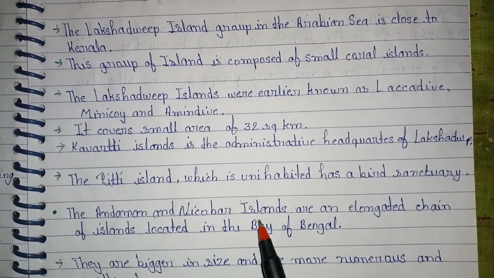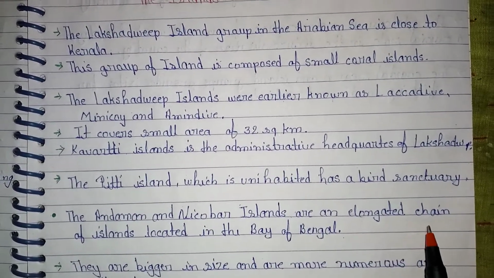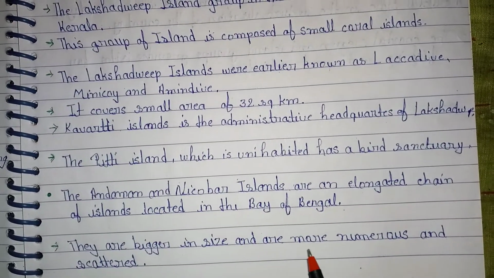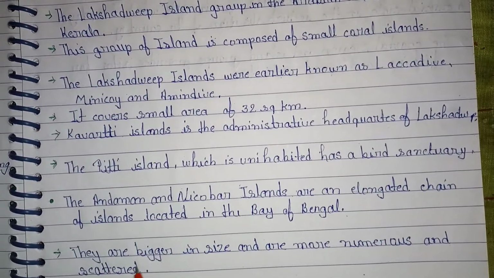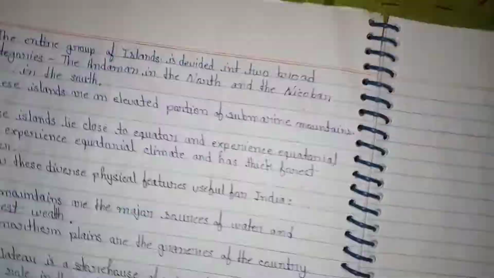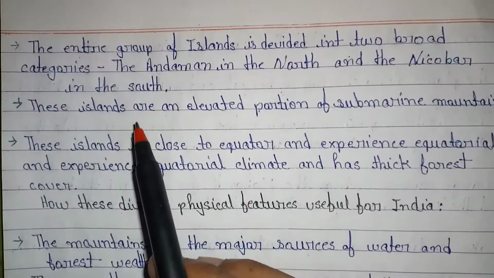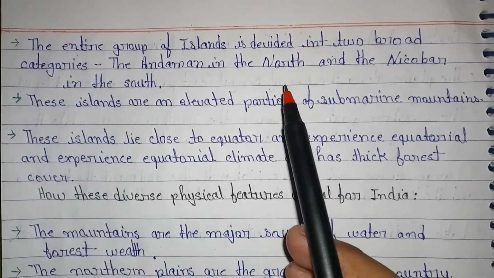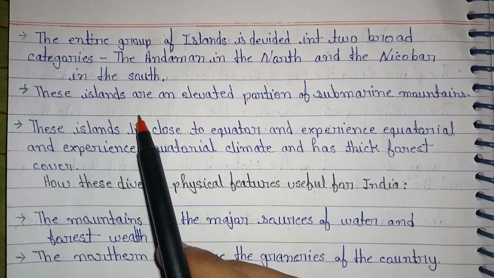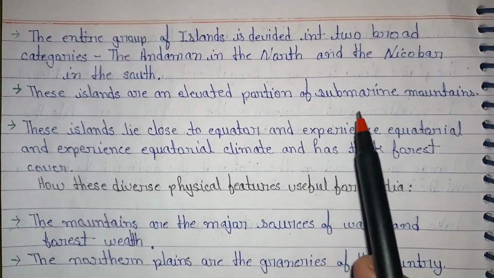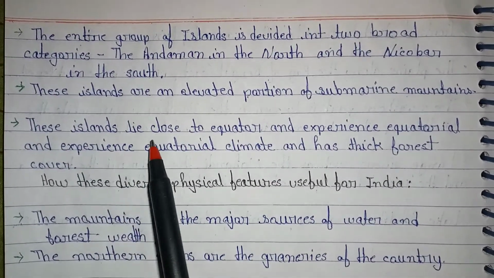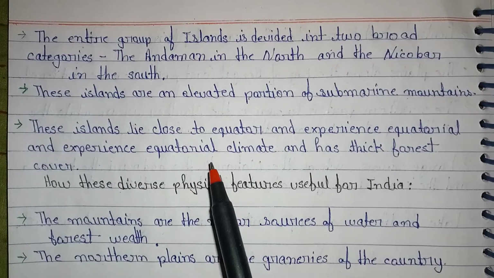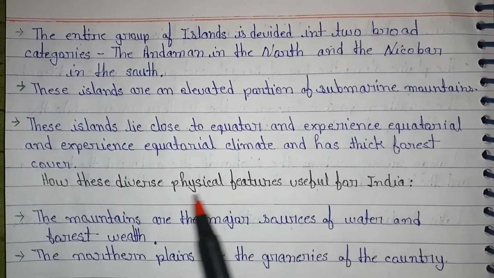The Andaman and Nicobar Islands are an elongated chain of islands located in the Bay of Bengal. They are bigger in size and are more numerous and scattered. The entire group of islands is divided into two broad categories, the Andaman in the north and the Nicobar in the south. These islands are an elevated portion of submarine mountains. These islands lie close to the equator, experience an equatorial climate and have thick forest cover.